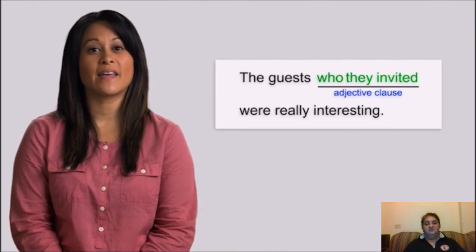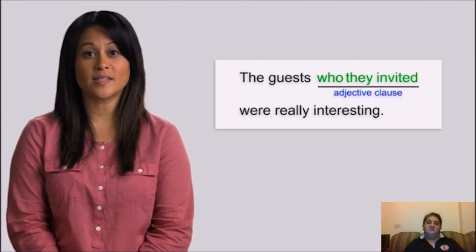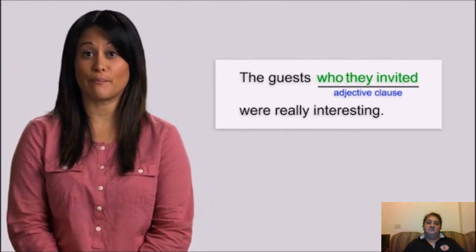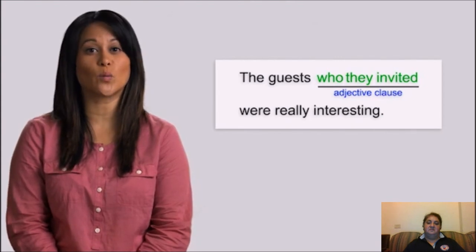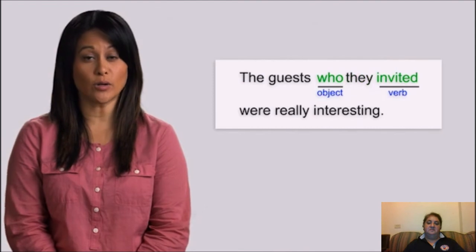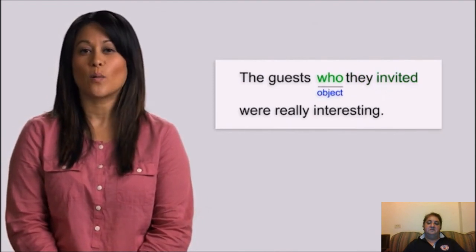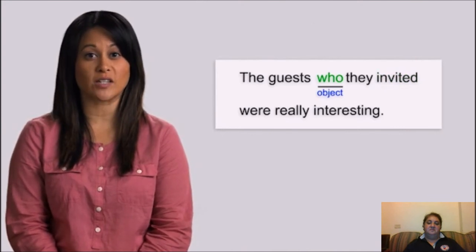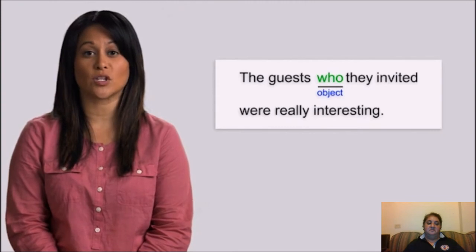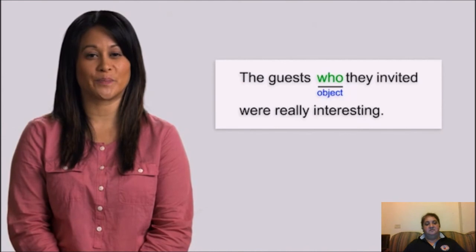Now let's look at the next two sentences. In the sentence, the guests who they invited were really interesting, the clause who they invited is also an adjective clause. It modifies or describes the word guests. Here, though, the relative pronoun who is the object of the verb invited. When the relative pronoun is the object of the verb in the adjective clause, we can use the relative pronouns who, that, or whom for people.